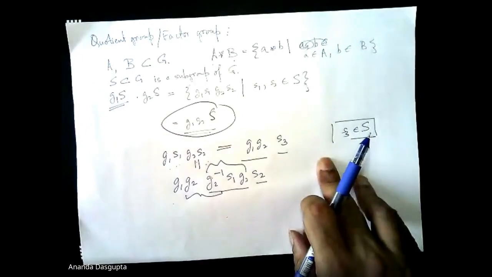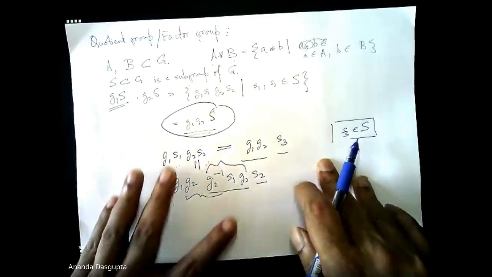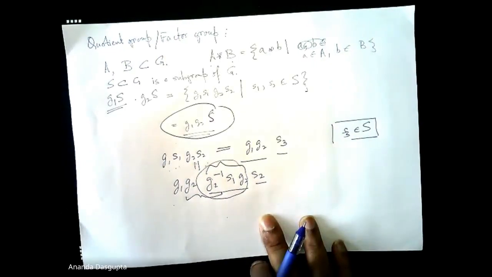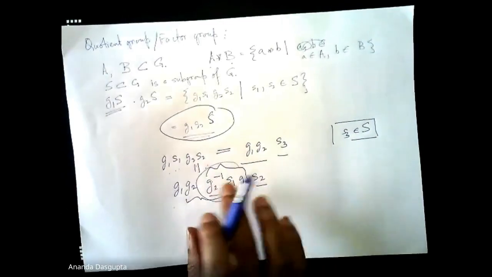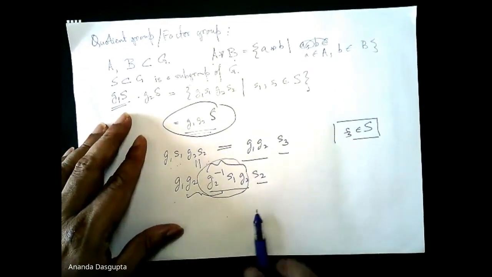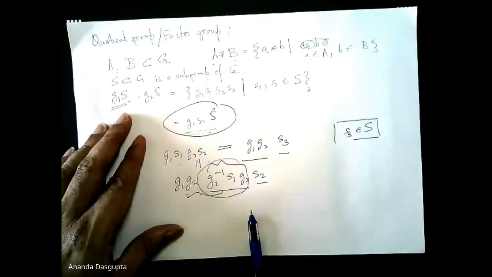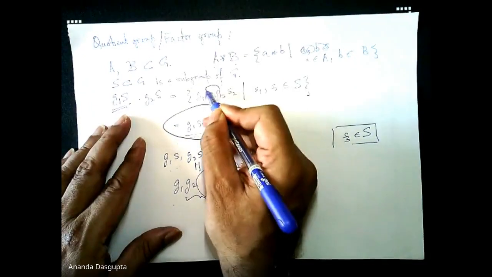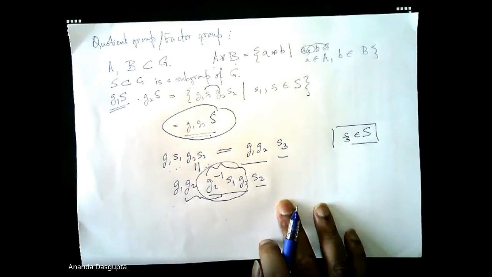So if S happens to be a normal subgroup, then this element has to be an element of the normal subgroup again. And now you have two elements, not necessarily the same element as S1, of course. One case when this happens trivially is when the group is abelian, right? Because then I could just make G2 jump across and get G1, G2 times S1, S2.